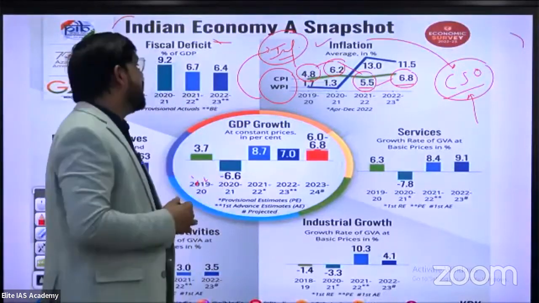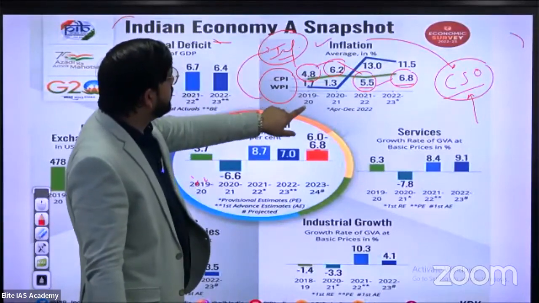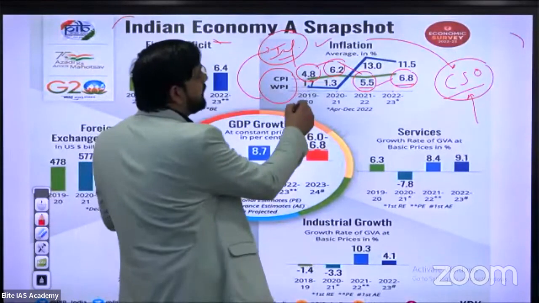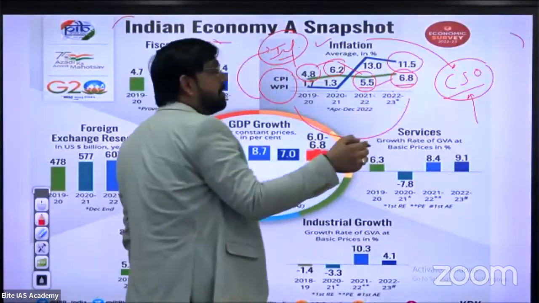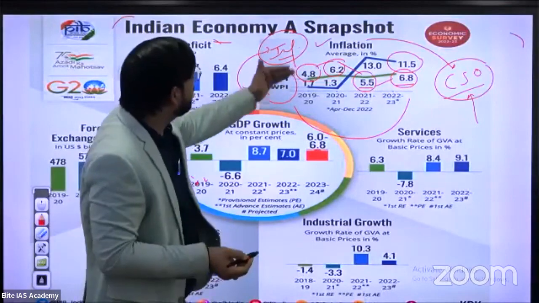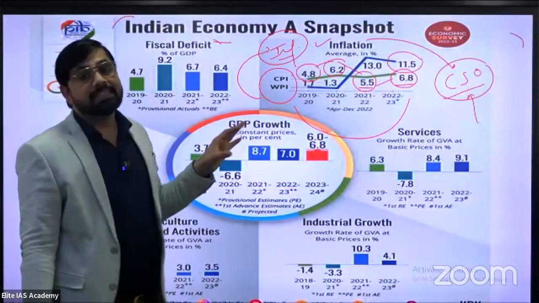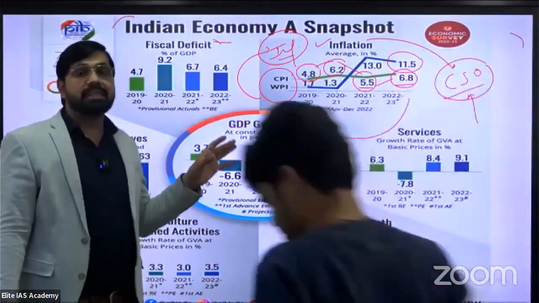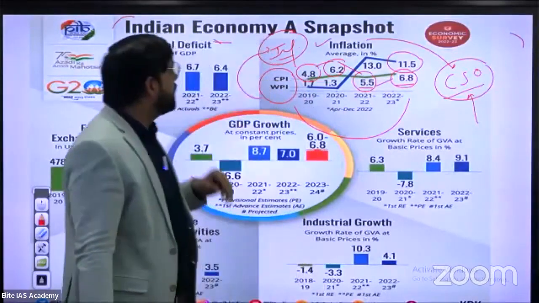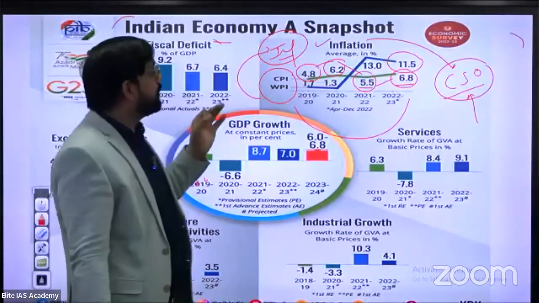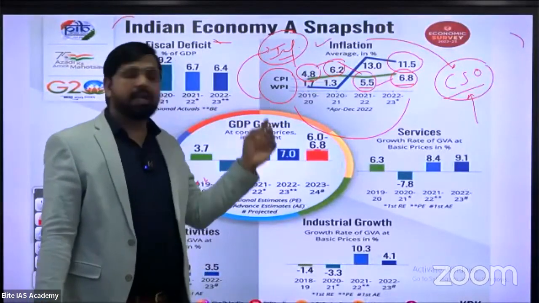Now, what about the wholesale price index? The wholesale price index shows that 2019-20 is 1.7%, and in direct comparison 2022-23 is 11.5%. What's the major difference from 1.7% to 11.5%? This is the wholesale price index data report according to CSO. Okay, clear? This is the actual data provided in the economic survey report by the finance ministry, especially CPI and WPI.